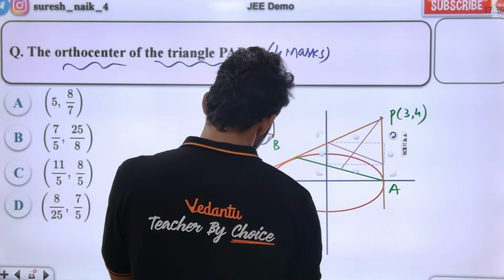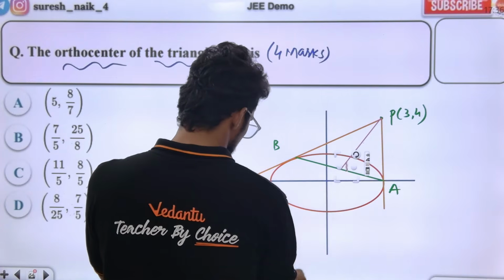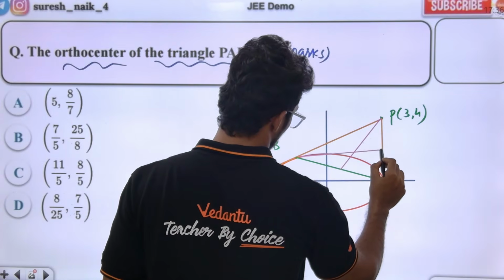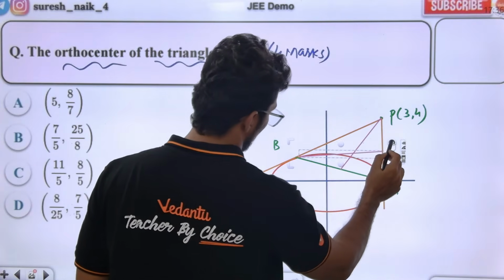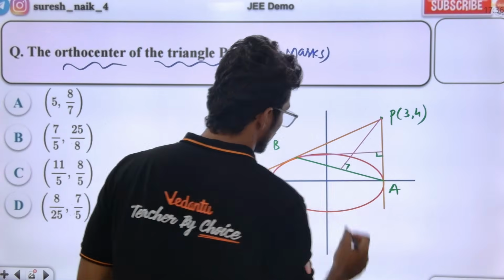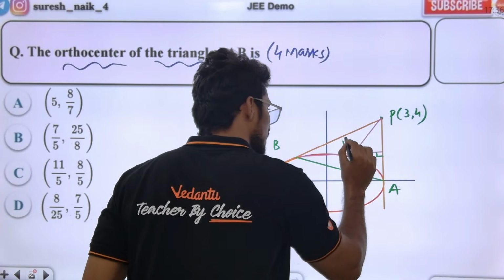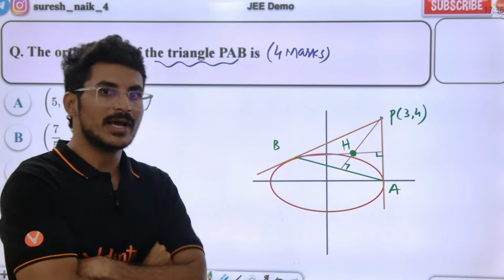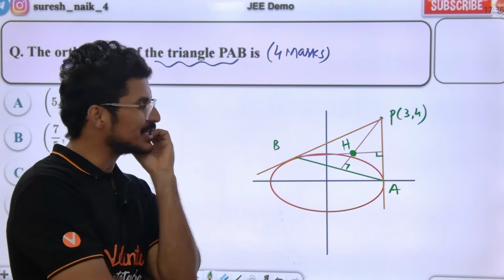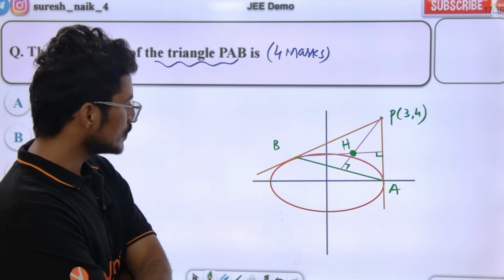From each vertex, the line is the altitude. Are you getting the point or not? Guys, this is an altitude, either altitude. The point of intersection of altitudes is the orthocenter. Do you agree with my point? If two altitudes intersect, we get the orthocenter. If you want the orthocenter, you tell me now.